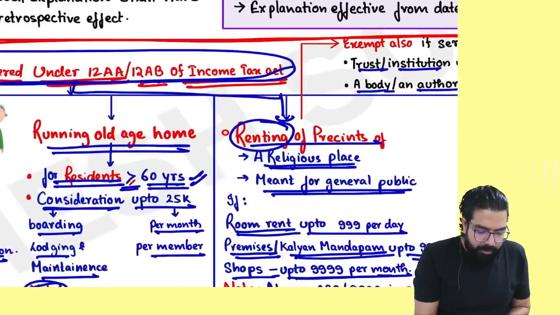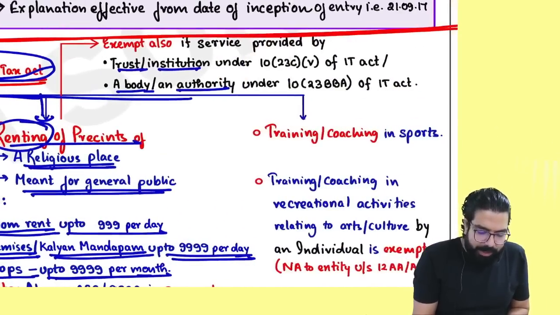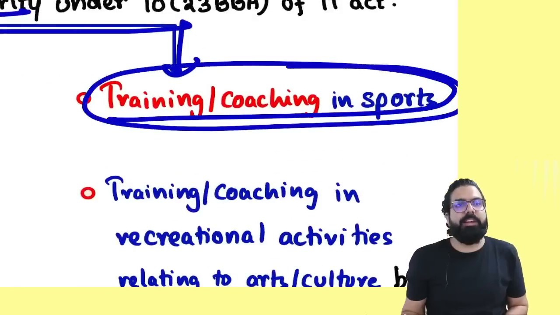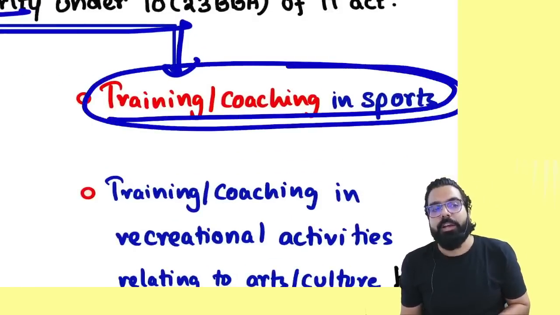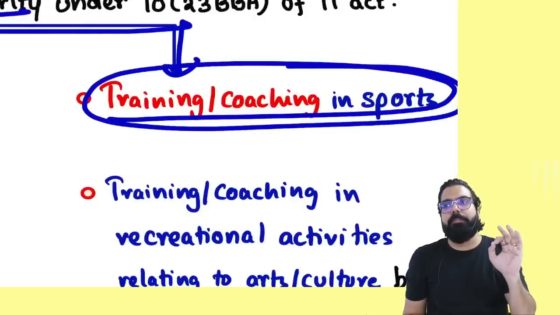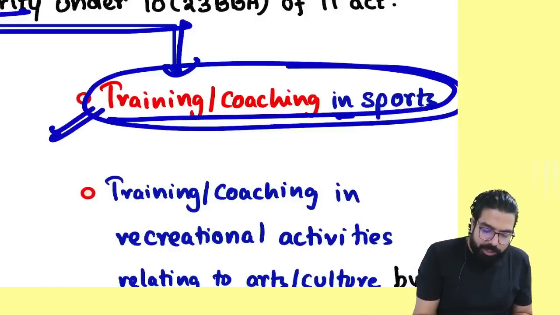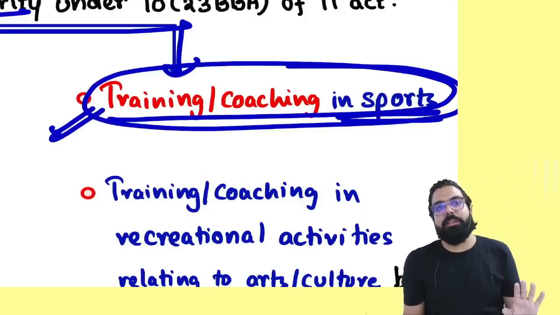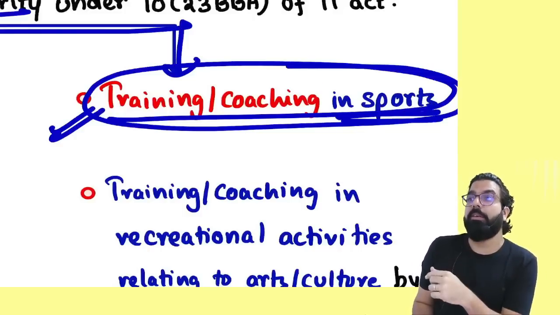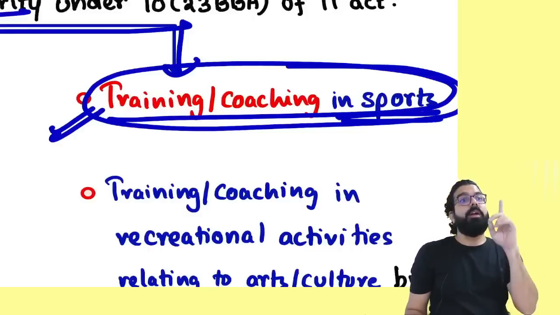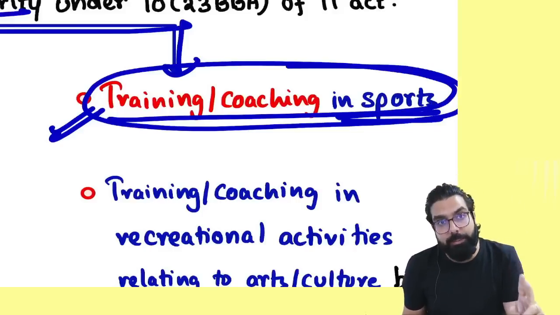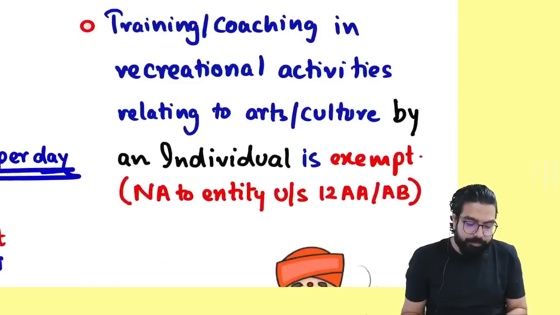Next. Now, if there is a charitable institution and the charitable institution is giving training or coaching in sports, always remember, shall it be taxable or exempt? Exempted. Training or coaching given in sports is always exempted when given by whom? Charitable institution. What if I am giving? Taxable. Remember, training or coaching in sports given by a charitable institution is exempted.